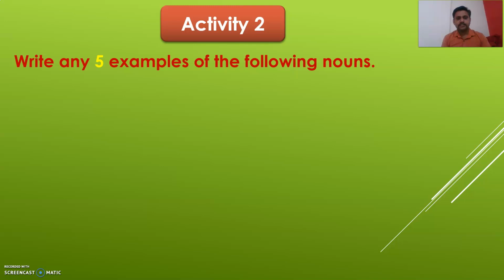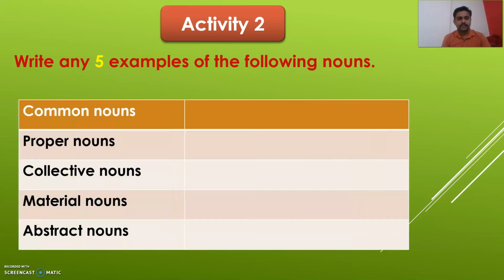Write any 5 examples of the following nouns. You have to write down any 5 examples of the following nouns. Common nouns चे 5 examples लिहायचे. You have to write down proper nouns, collective nouns, material nouns, and abstract nouns.